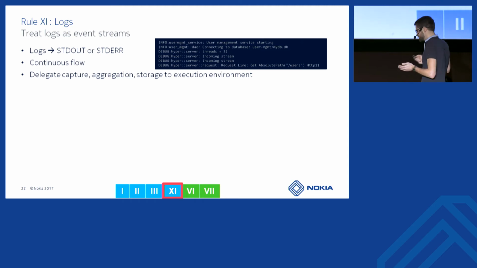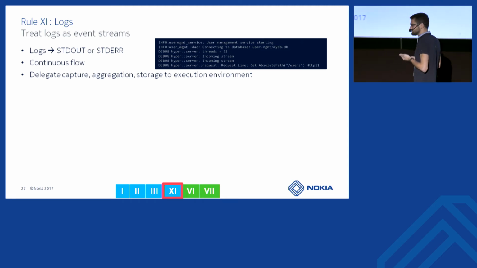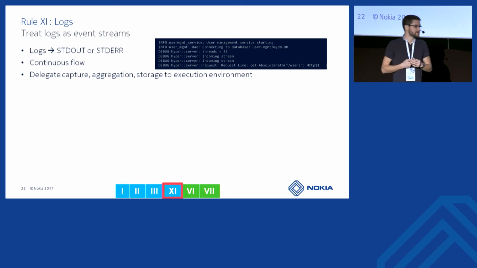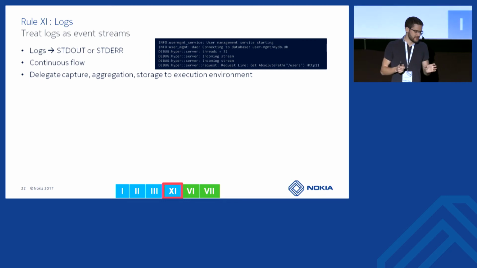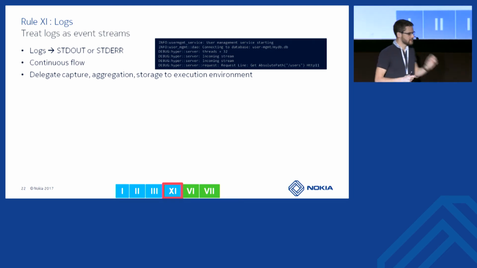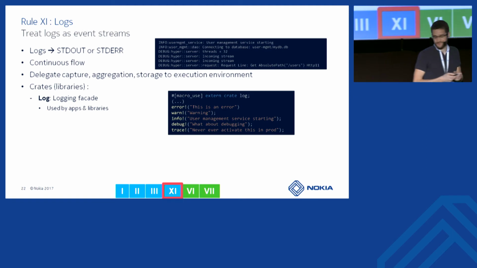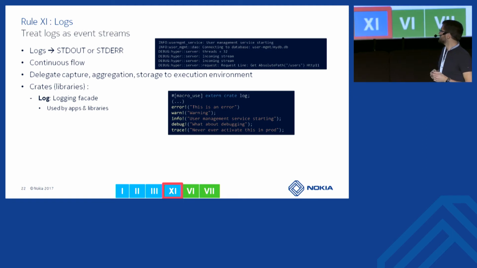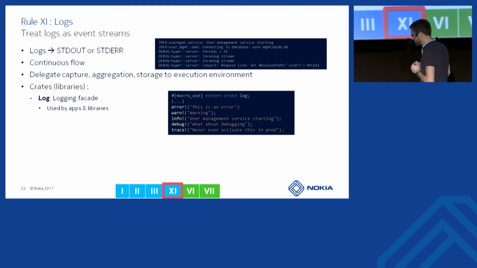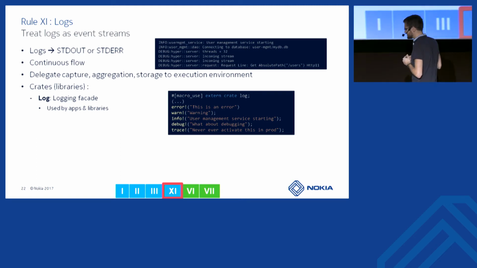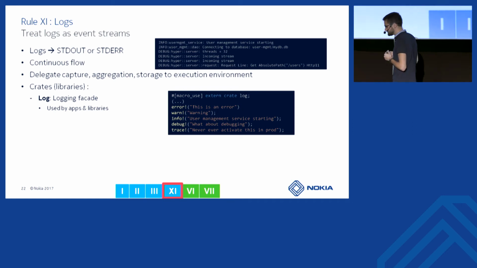Okay, so you can maybe just use some kind of printf or anything like this to display on the output, but you will probably want to be able to separate error, info, warning, debug, and trace logs. So there is a crate for that, which is called log. This one is used by many libraries and many crates in the Rust ecosystem.